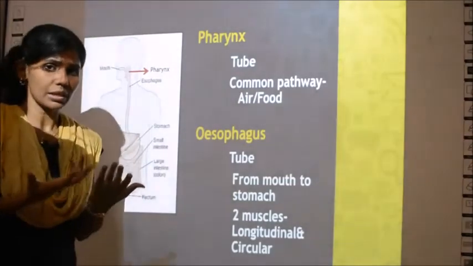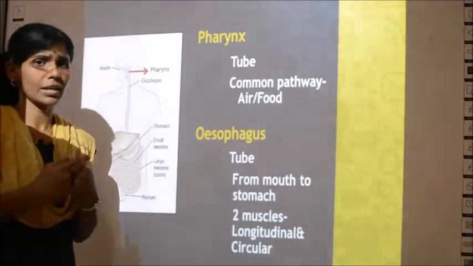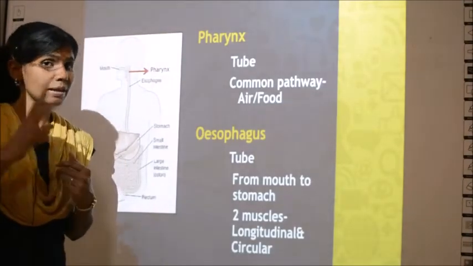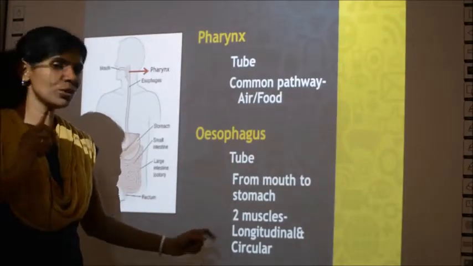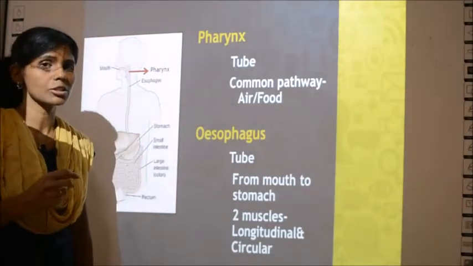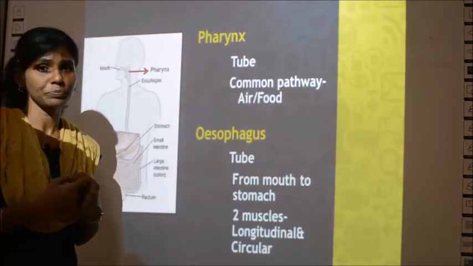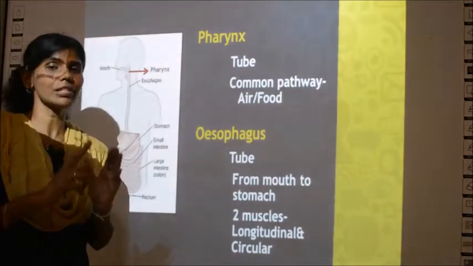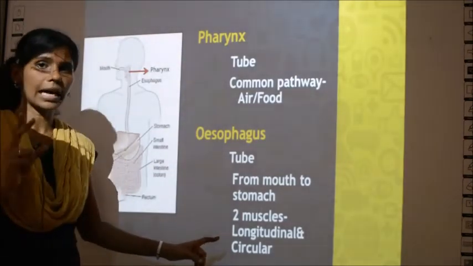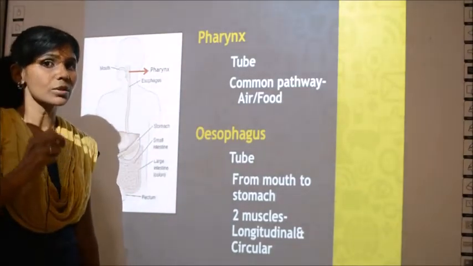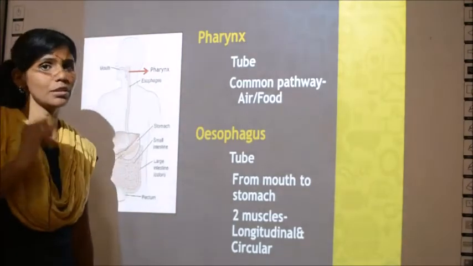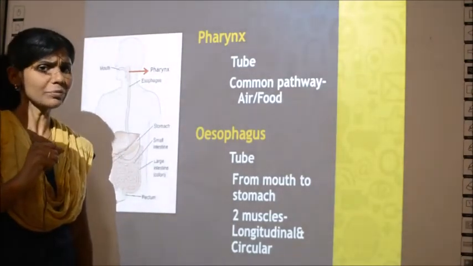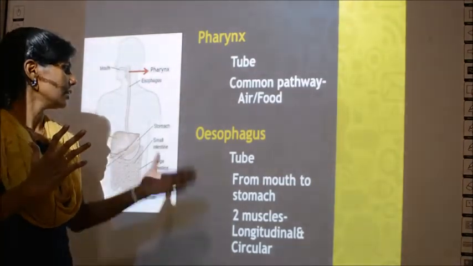How will it push? Does it have hands to push? No, right? So what helps in pushing? There are two muscles for pushing. The first muscle is called the longitudinal muscle and the second muscle is called the circular muscle. The names of the muscles themselves are longitudinal and circular. These two muscles are the ones which help in pushing the food down. Clear? So this is all about the esophagus.